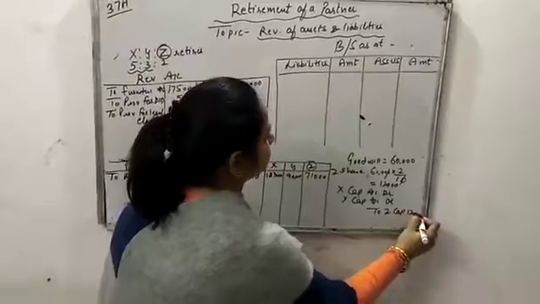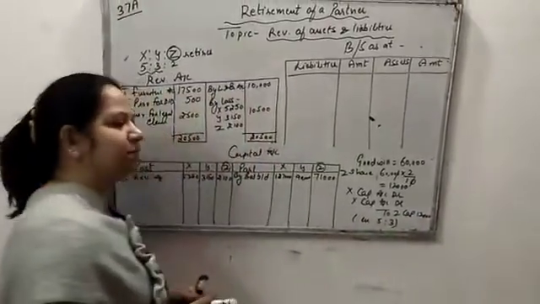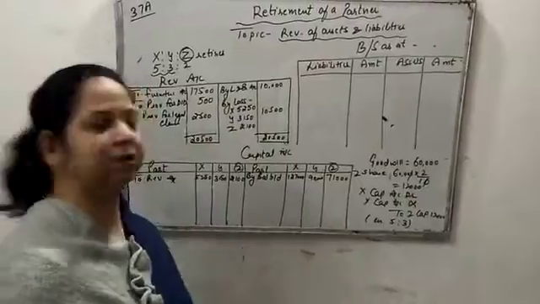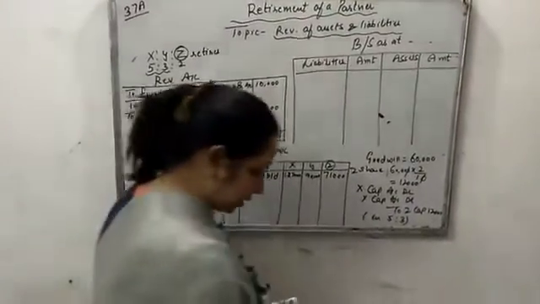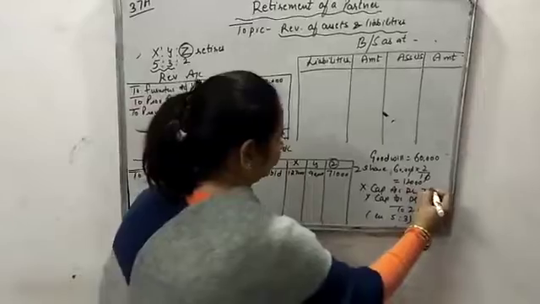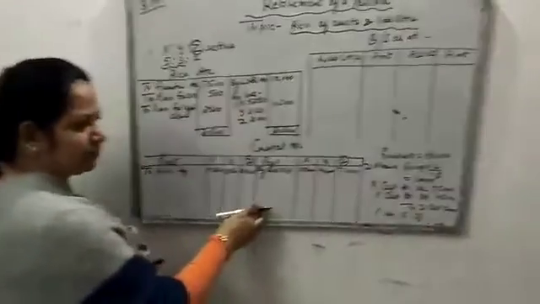Here Z will be given in gaining ratio. It will be divided 12,000 in the gaining ratio, that is X and Y they have gained. So in this ratio they will distribute, and here it comes to 7,500 and 4,500. Now how to transfer this entry?